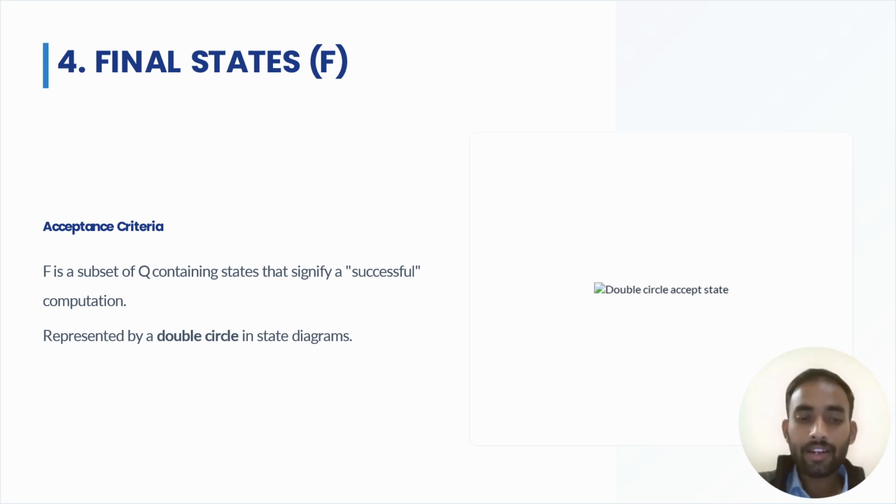I think you clearly understand the second point. It is represented by a double circle in a state diagram, which means if in a state diagram any circles are doubly circled, that is known as final state, at which the input signals are successfully computed.